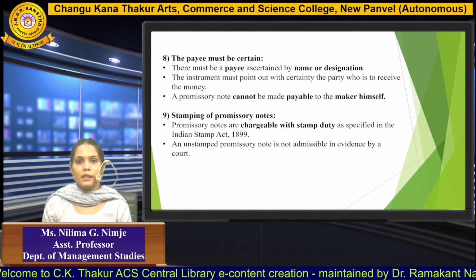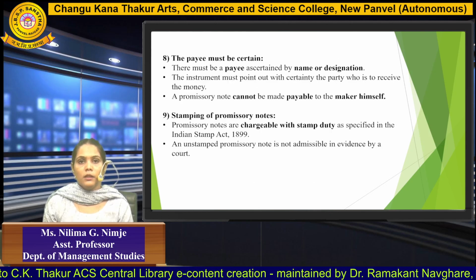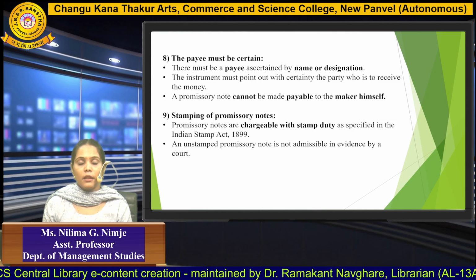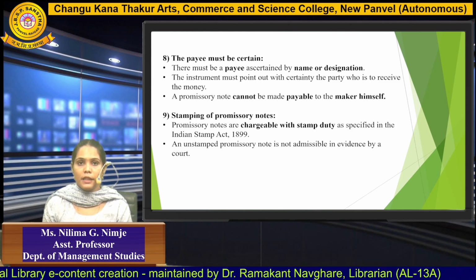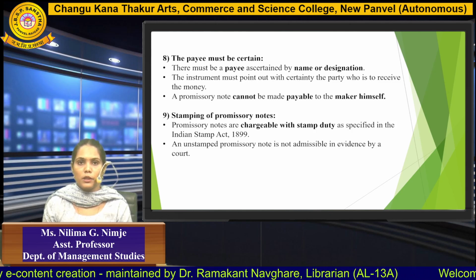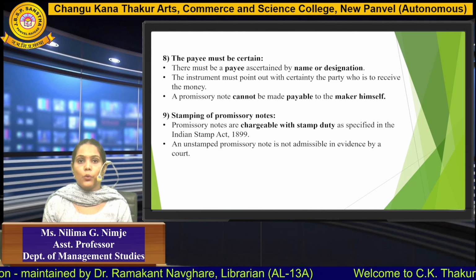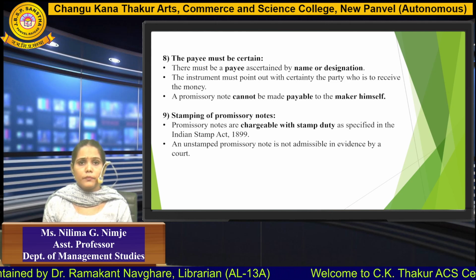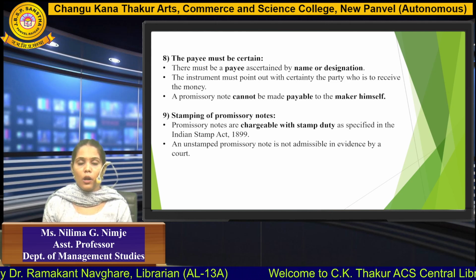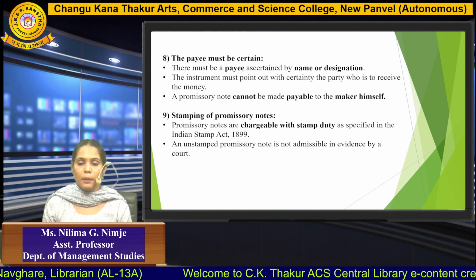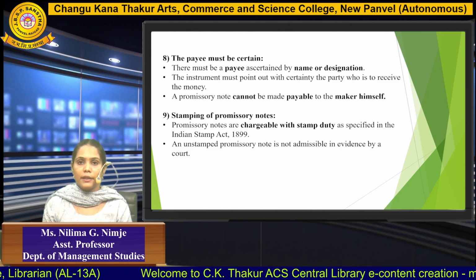Moving towards the next, the payee must be certain. The person who is about to receive the money should be clear. His name, his designation should be clearly stated in the promissory note, and the instrument must clearly point out the party who is going to receive the money. A promissory note cannot be made payable to the maker himself. It should be only and only made payable to a person other than the maker.